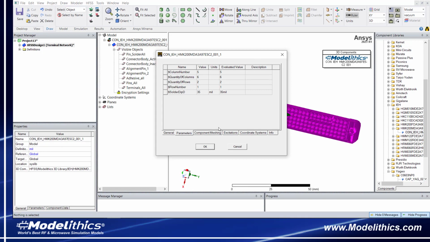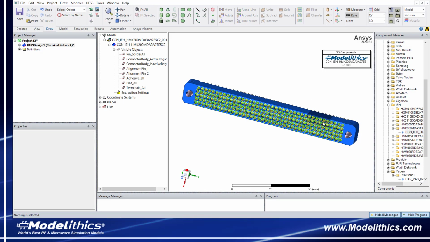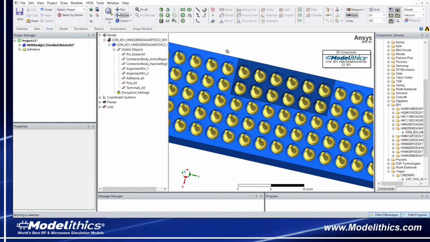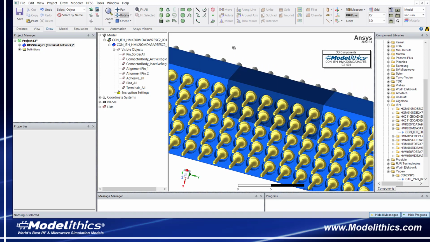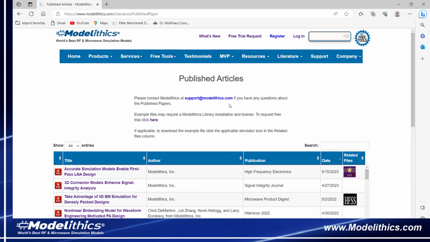Let's take a look at the model with these settings. We can see how the pins that are selected to be included in the simulation are shaded with respect to the rest of the pins. Now when we run the simulation, we'll see it finish in much less time compared to a simulation that includes all the pins. Well, that concludes this video.